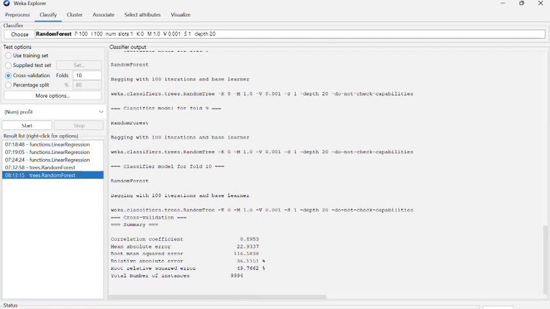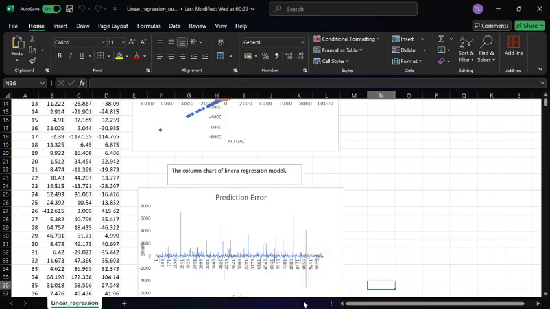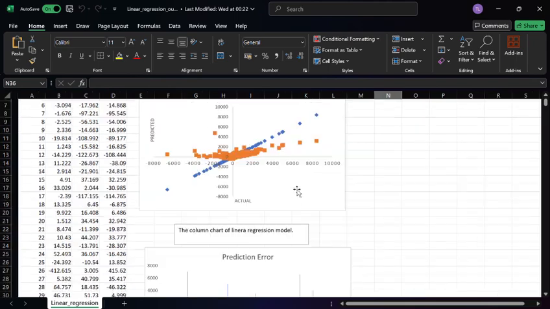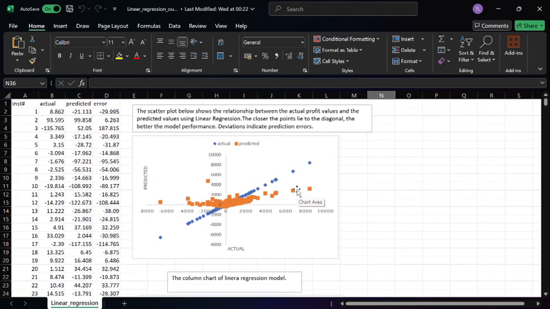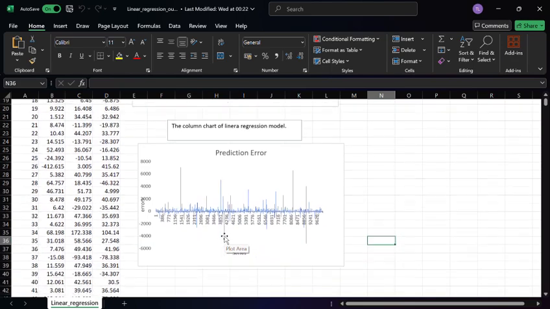Now let's go to visualization. First we have the linear regression visualization, which shows actual versus predicted scatter plots. The scatter plot showed that random forest predictions align more closely with actual profit, especially at extreme values.